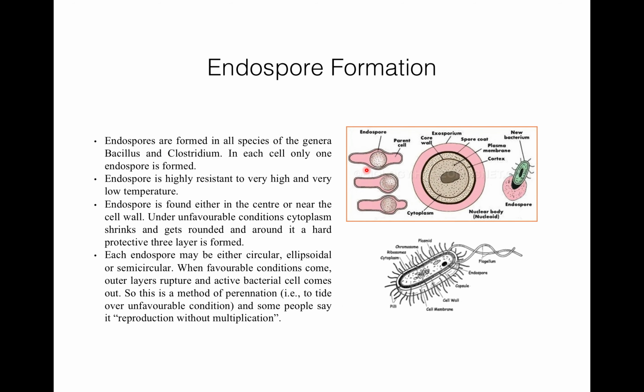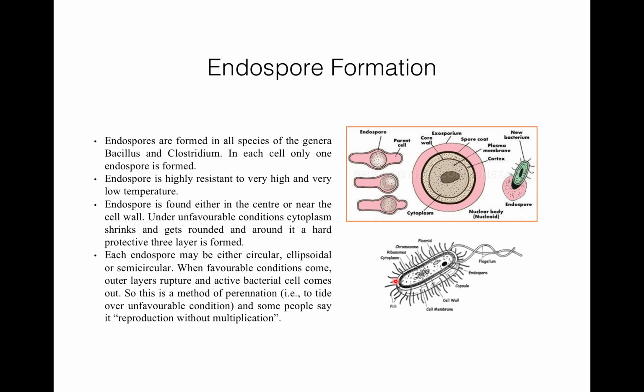Now the third type of asexual reproduction is through endospore formation. Endospores are formed in all species of the genera Bacillus and Clostridium, and in each cell only one endospore is formed.